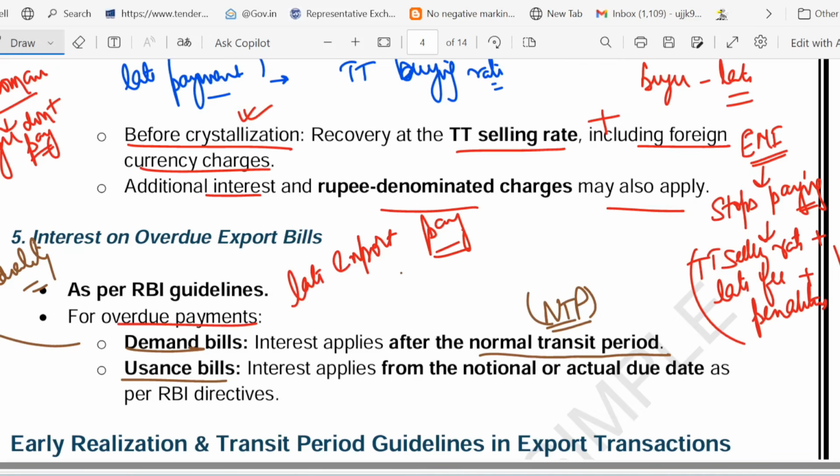So in the case of usance bill, what happened? Payment after a set period, and interest starts from the due date. You can see when interest will apply: from the due date interest will apply. Even if the buyer delays, interest will start after the due date.